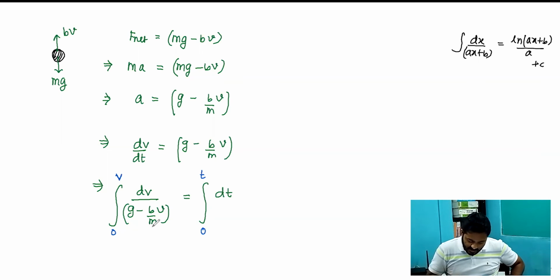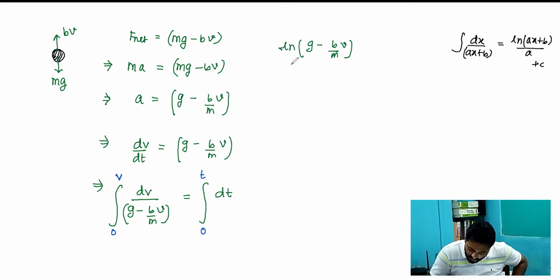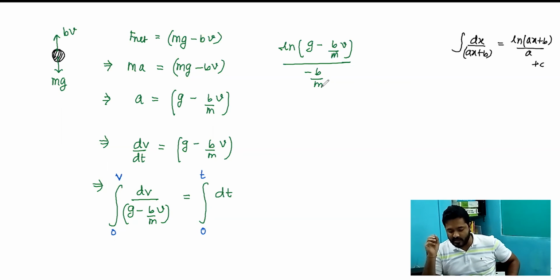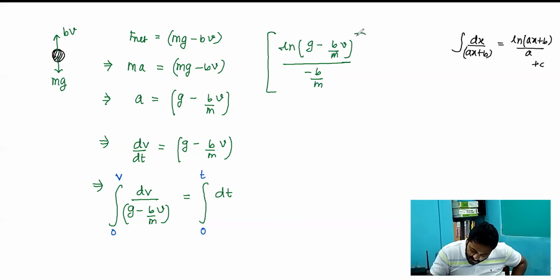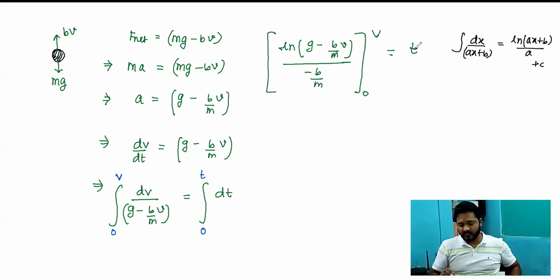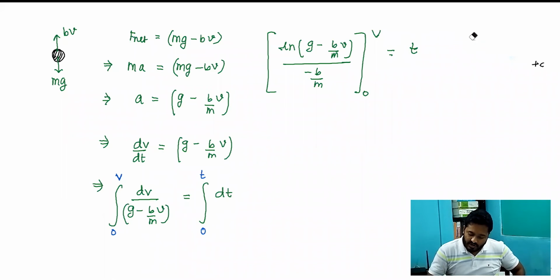Over here we have the coefficient of v, which is minus b by m. So when we solve this integration, we get ln of g minus b by m into v, divided by minus b by m, with limits from 0 to v, which is equal to time t.